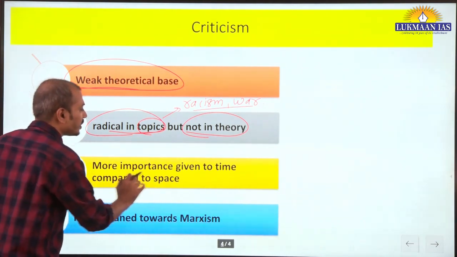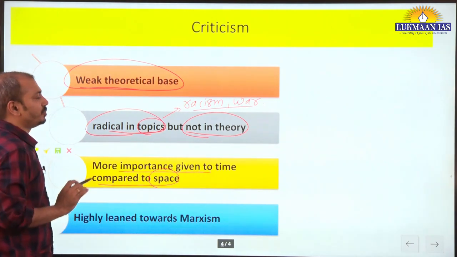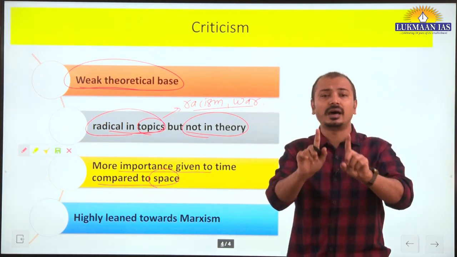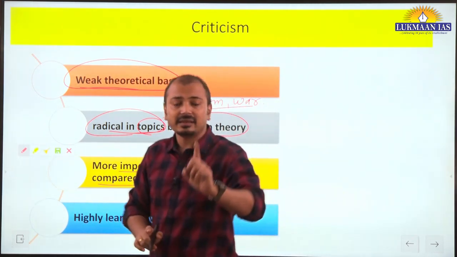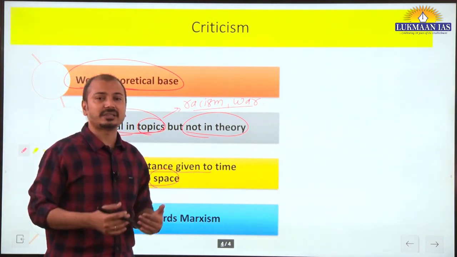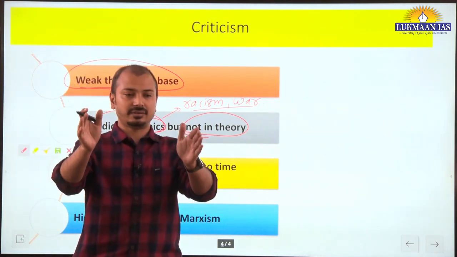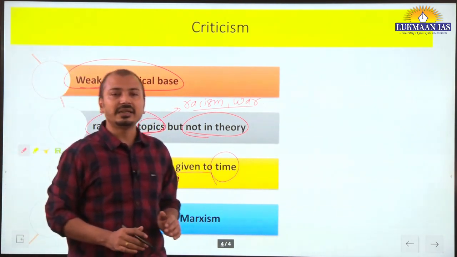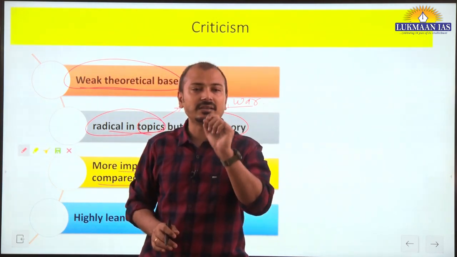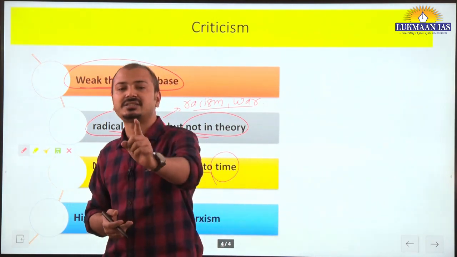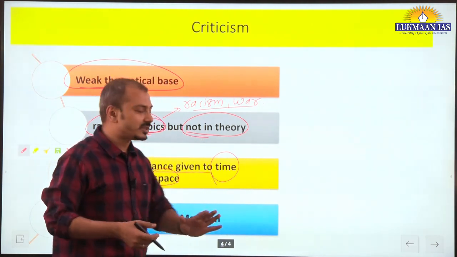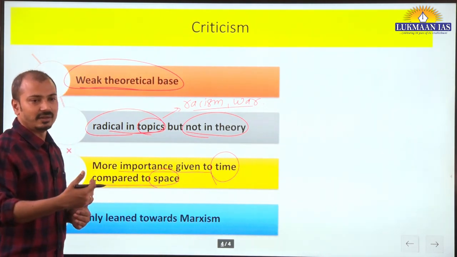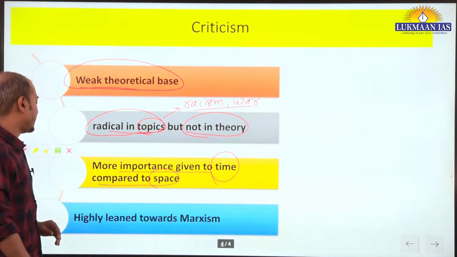Then more importance was given to time as compared to space. Here one should understand that in geography both are important, time and space. They said that human being at present is the result of history. So they gave more importance to time, but human is not a passive actor. Rather, human actively is involved and changes the history. So this aspect we should understand here. Human is not a passive element here. Rather, human actively changes history.